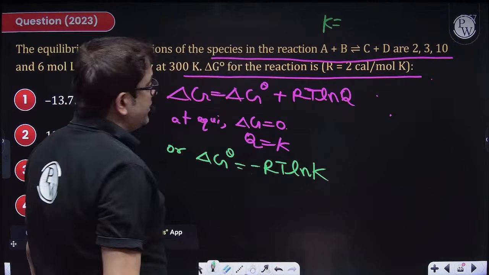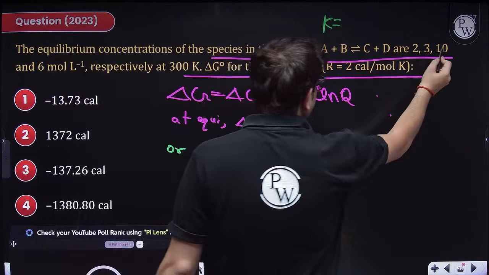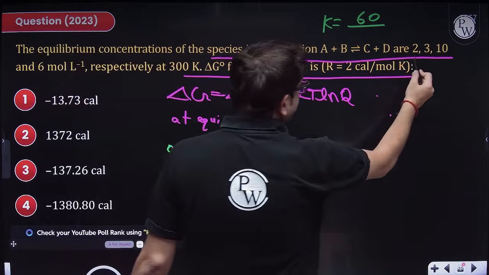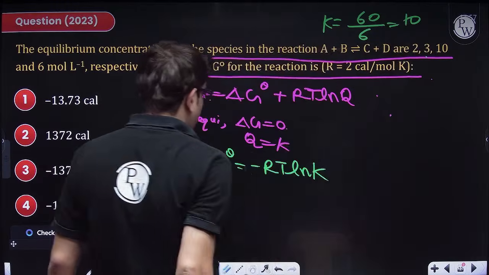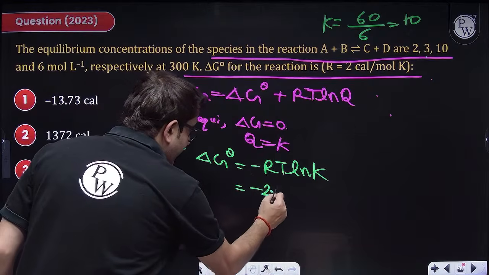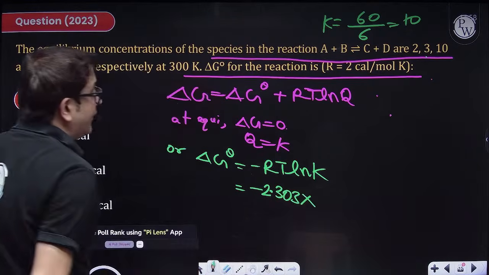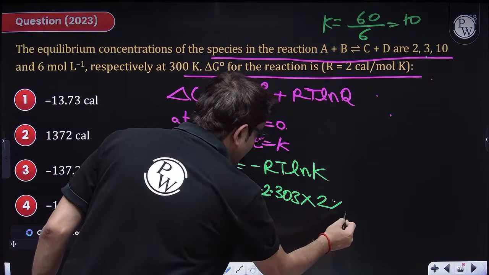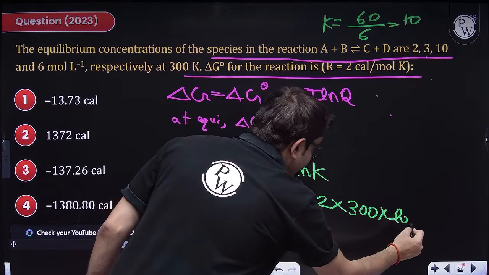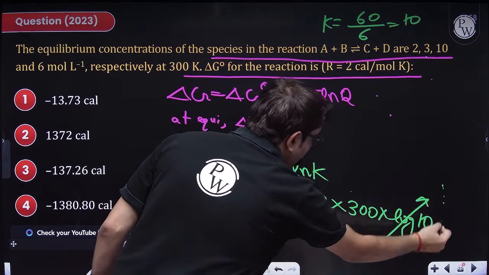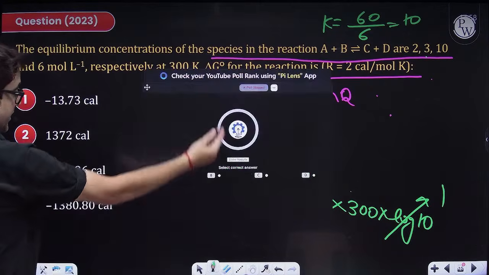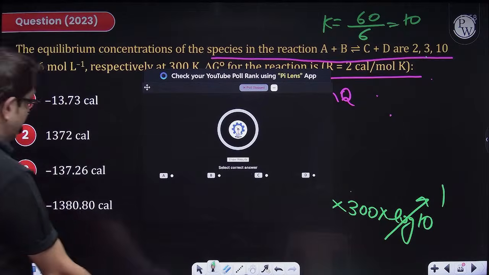How? Concentration of C and D, that means 10 and 6, that is 60. Upon concentration of A and B, which are 2 and 3, so this is 6, that means K is 10. So this ln is 2.303 log, so this is 2.303 into value of R, which is in calorie, so 2, into temperature, which is 300, into log of K, which is 10, and log 10 is definitely 1. Now you have to solve, and I guess with only option it is quite evident it will be a large value, so it will be option D.